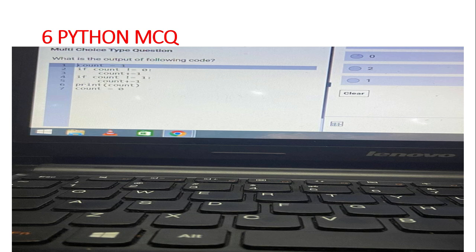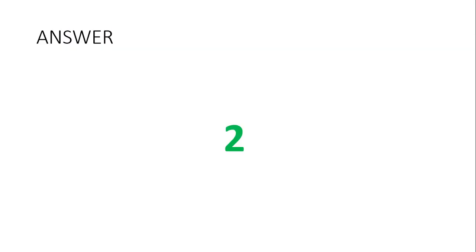Initially they have given count is equal to 1. So if count not equal to 0, that means count is 1, and 1 is not equal to 0. That means count plus equal to 1. Now count will be 2. So the output will be 2.